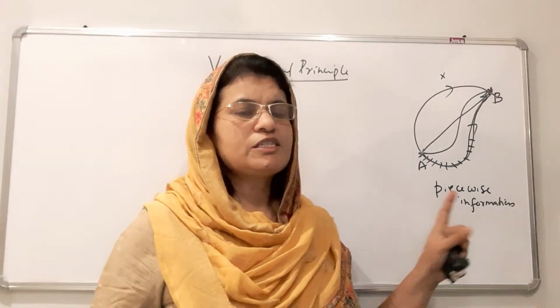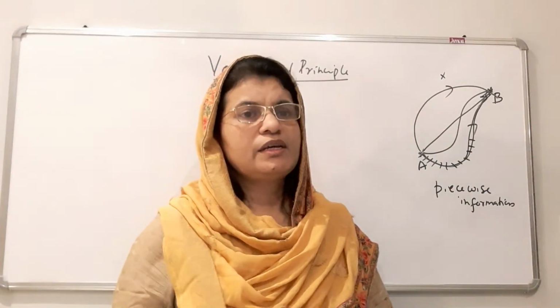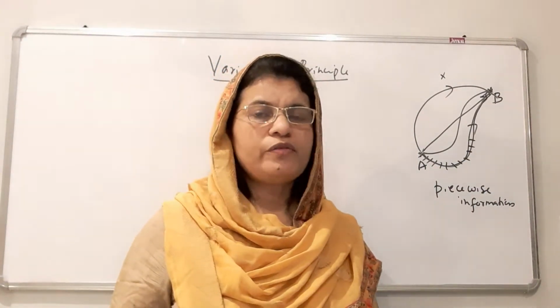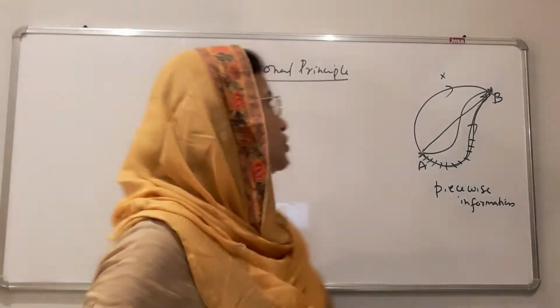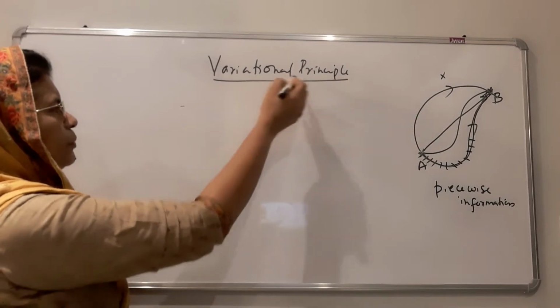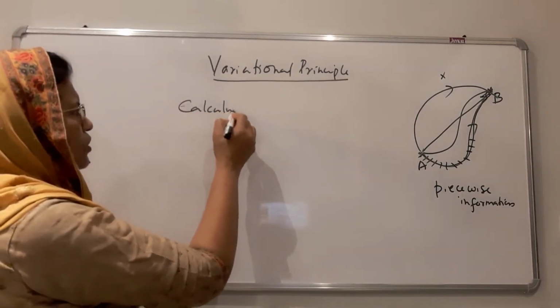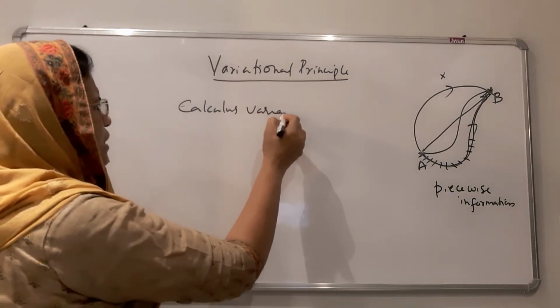Such problems, by knowing the piecewise information, are solved by means of a method called calculus of variation. The method used is based on the variational principle, known as calculus of variation, or variational principle.